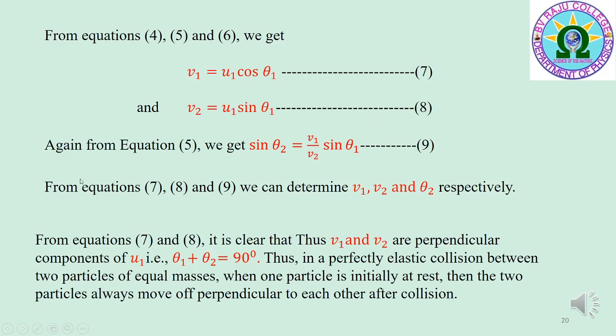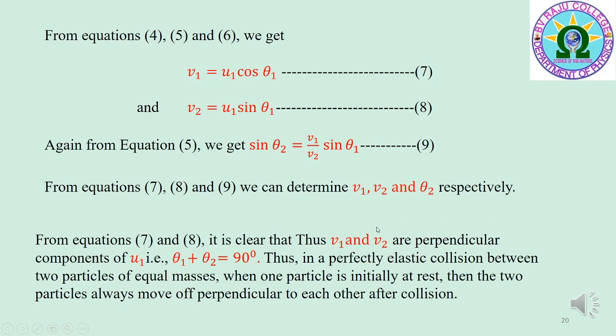And again from equation 5 we get sin theta 2 is equal to v1 by v2 into sin theta 1, that is equation 9. From equations 7, 8 and 9 we can determine v1, v2 and theta 2 respectively, where v1 and v2 are the velocities of the two particles after collision and theta 2 represents the direction of motion of the second particle after collision.